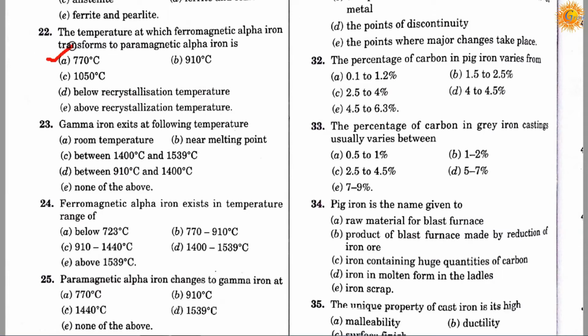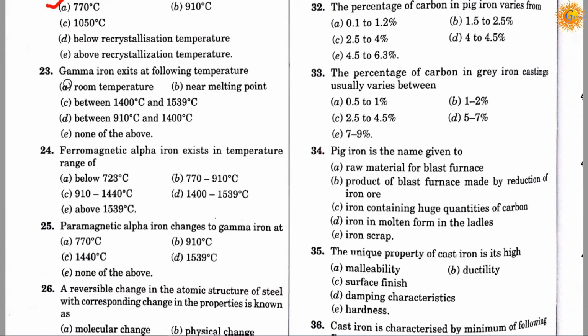Correct answer is A. The temperature at which the ferromagnetic alpha iron transforms to the paramagnetic alpha iron is 770 degrees centigrade. Question number 23. Gamma iron exists at the following temperature. Option A is room temperature, option B is near melting point, option C is between 1400 degrees centigrade to 1539 degrees centigrade, option D is between 910 degrees centigrade and 1400 degrees centigrade, and option E is none of the above. Correct answer is D. Gamma iron exists at the temperature between 910 degrees centigrade and 1400 degrees centigrade.